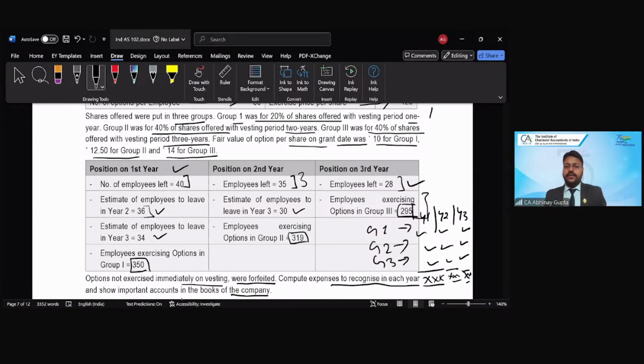So in case of graded vesting, we generally compute the expenditure for each grade, assuming this is an altogether separate plan itself, right? So for each of these 3 plans, you need to calculate the expenditure the way we have been doing it until now, whenever we were getting only one plan in our question.